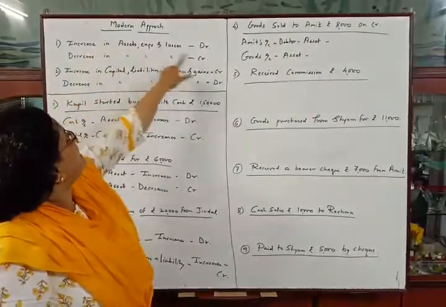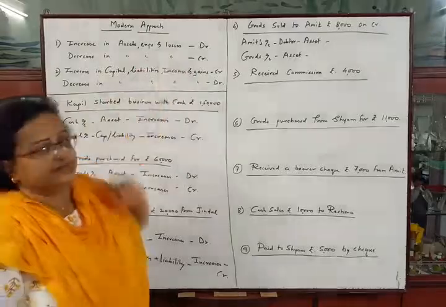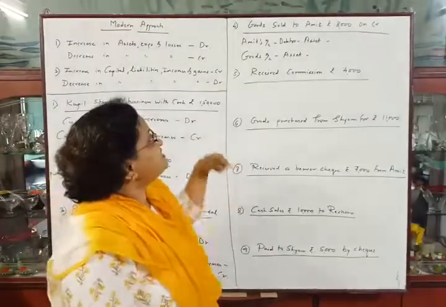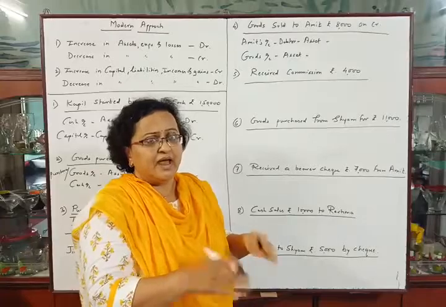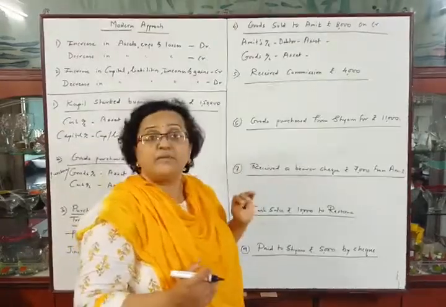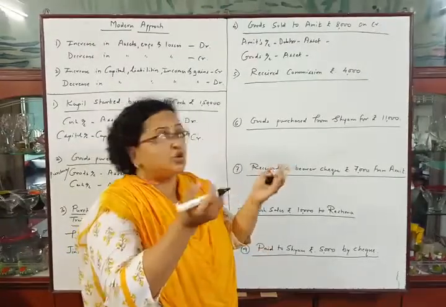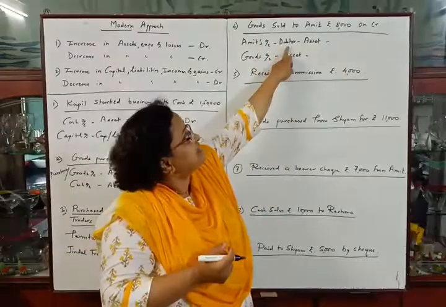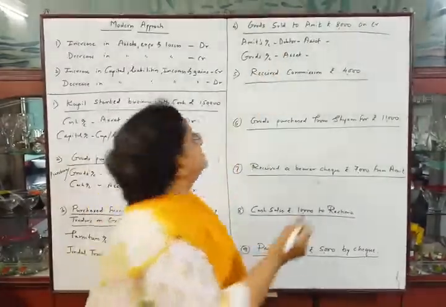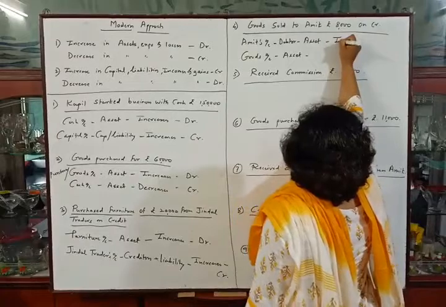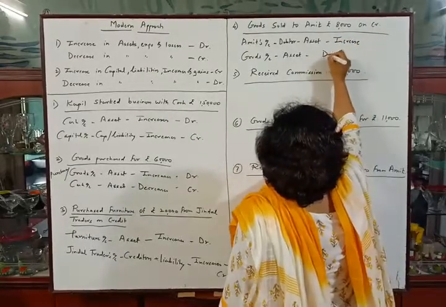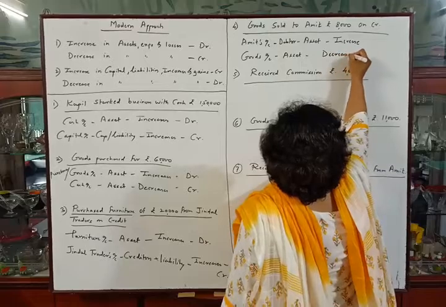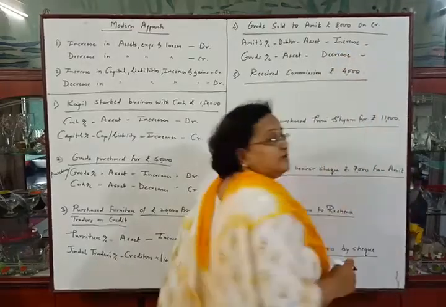Increase in asset debit, decrease in asset credit. Okay. As we are selling goods, our goods will decrease and the asset, that is amount receivable, will increase. So this asset will increase and this asset will decrease. So debtors will increase here and goods will decrease here as we are selling goods.